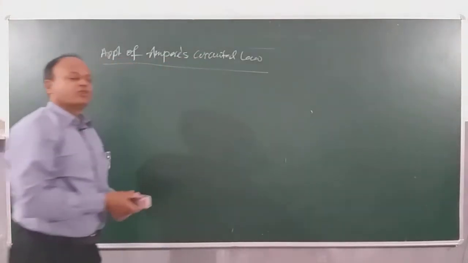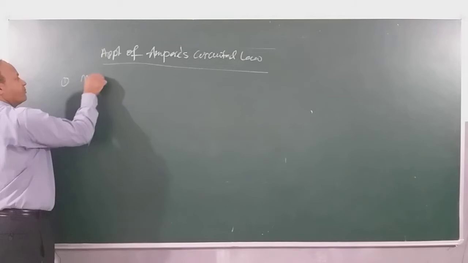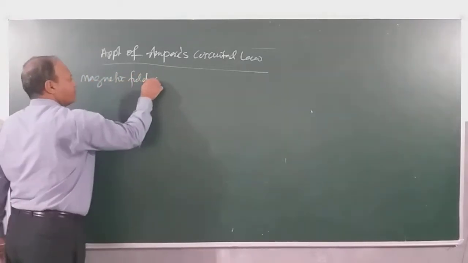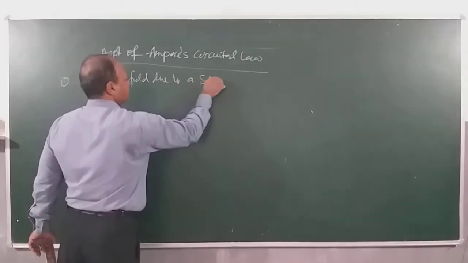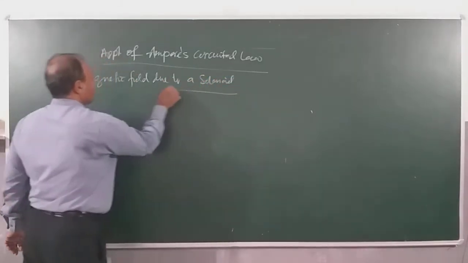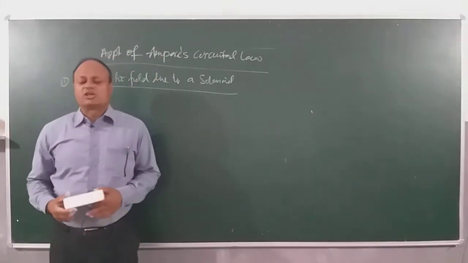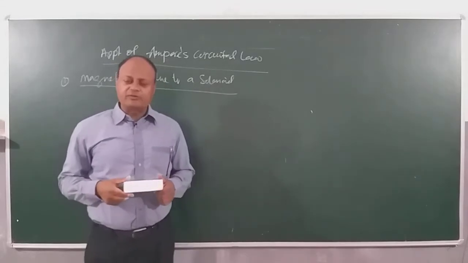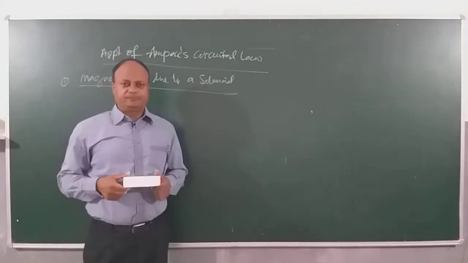The first application we are going to do is the magnetic field due to a solenoid. Magnetic field due to a solenoid. Now children, what is a solenoid? A solenoid basically is an arrangement consisting of a large number of turns on a cylindrical frame.